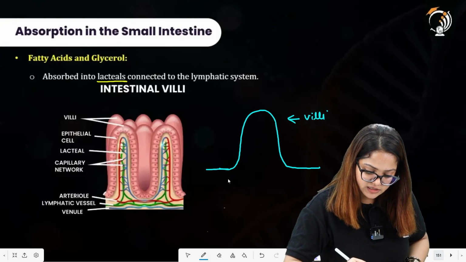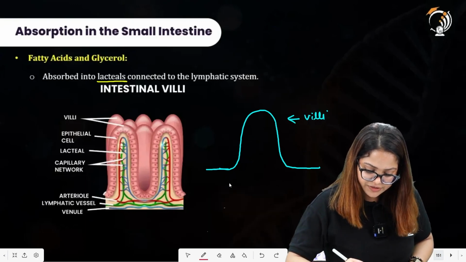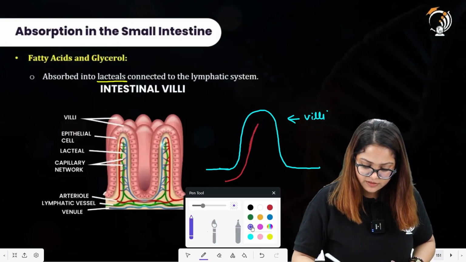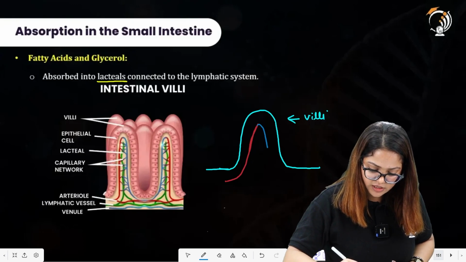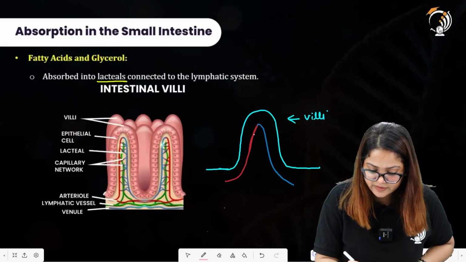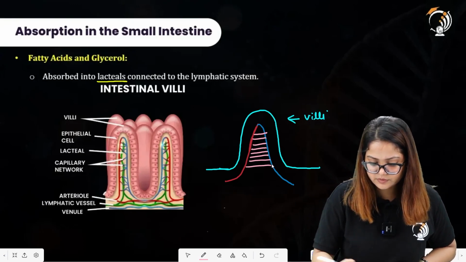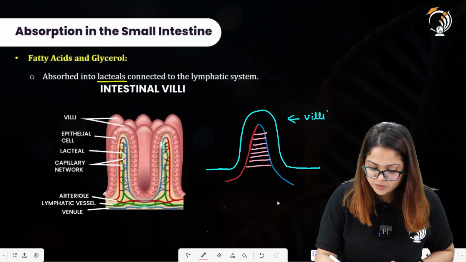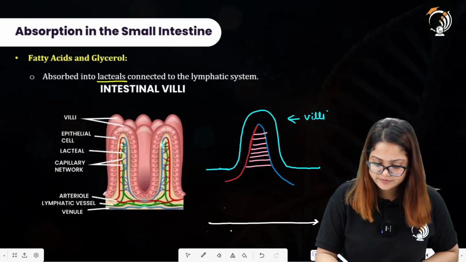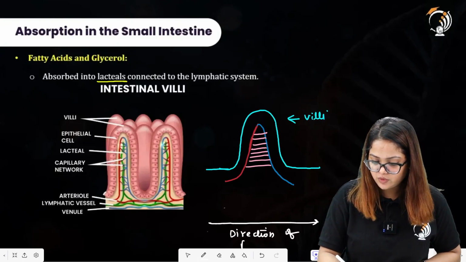So let us say these are the arteries, and there you have these veins. In between these, there are capillaries. Assuming that the direction of flow of blood is from left to right.